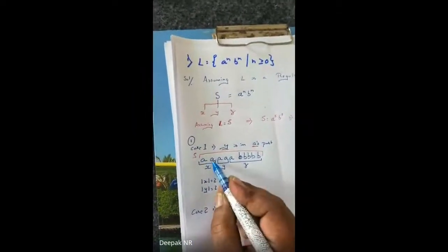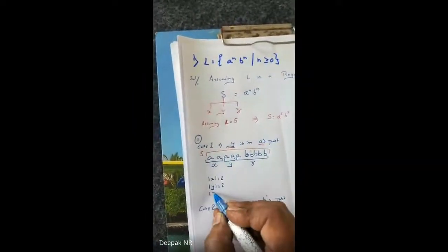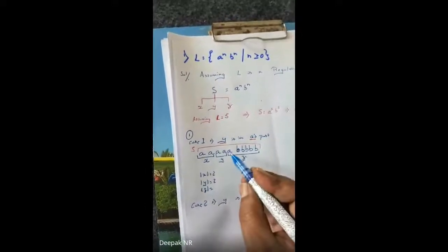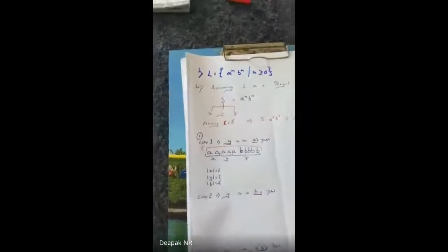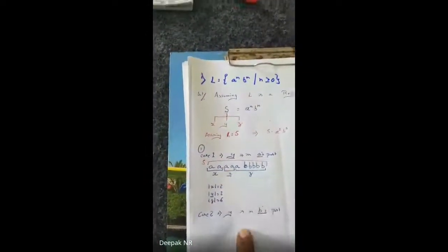The length of X is 2. The length of Y is 2. Now the length of Z is equal to 1, 2, 3, 4, 5, 6, so I write 6. Okay, now this is case 1. Now I'll go to case 2.